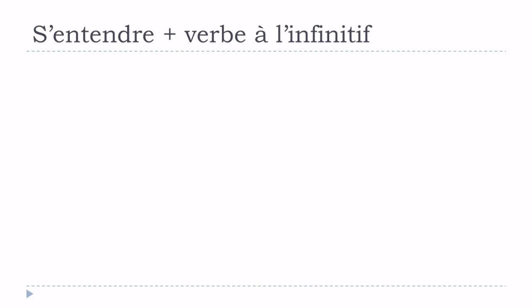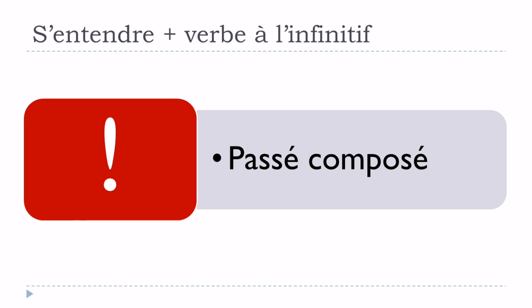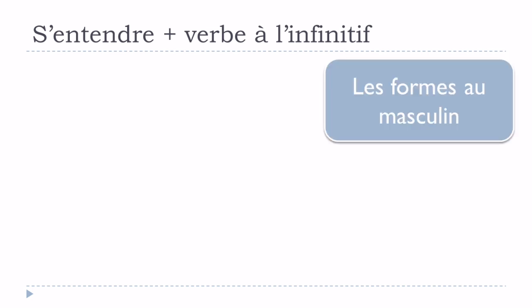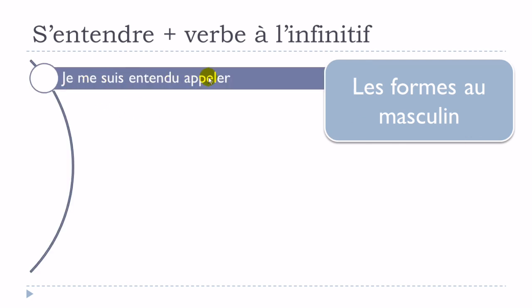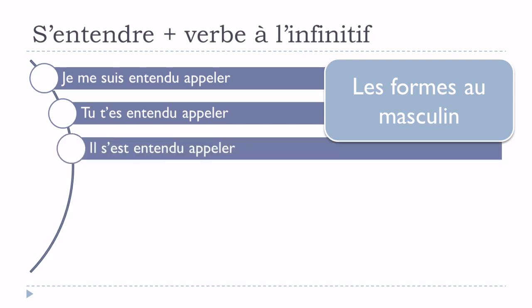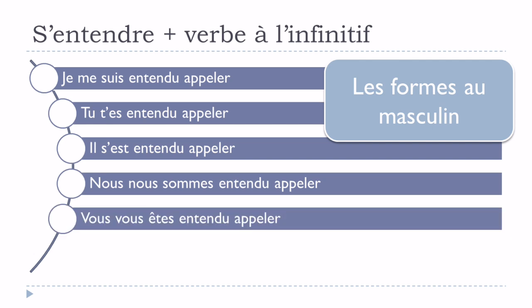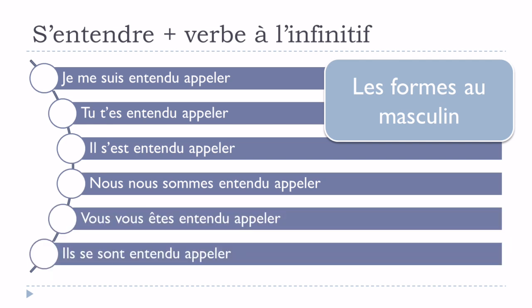Keep in mind that, as usual in French, we've got some tricky forms, and we're talking in that case about le passé composé. So we'll start with the masculine. Je me suis entendu appeler, tu t'es entendu appeler, il s'est entendu appeler, nous nous sommes entendus appeler, vous vous êtes entendu appeler, ils se sont entendus appeler.